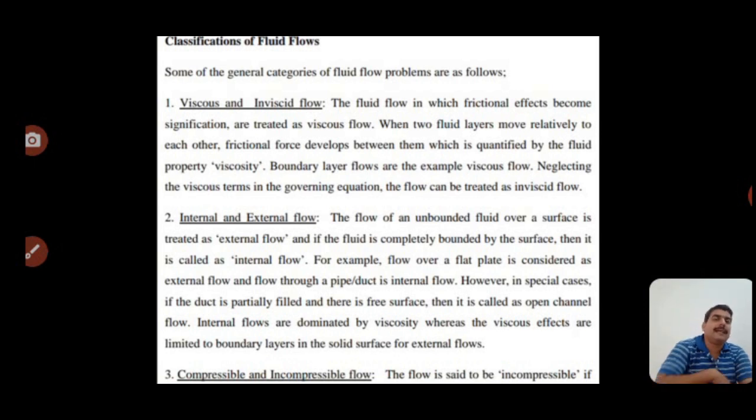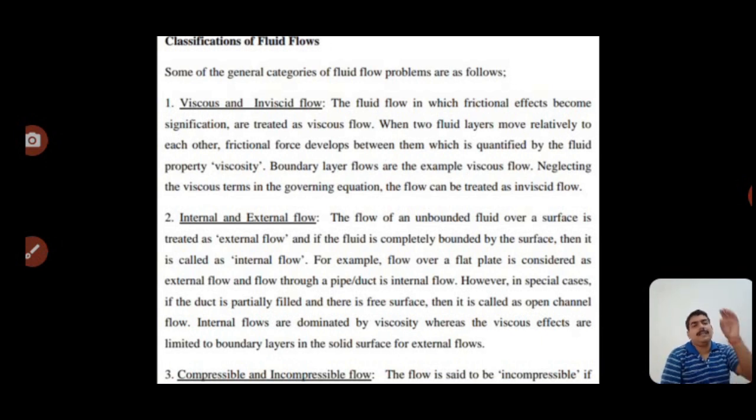Now, the second one is internal and external flow. The flow of an unbounded fluid over a surface is treated as external flow, and if the fluid is completely bounded by the surface, any surface, then it is called internal flow.